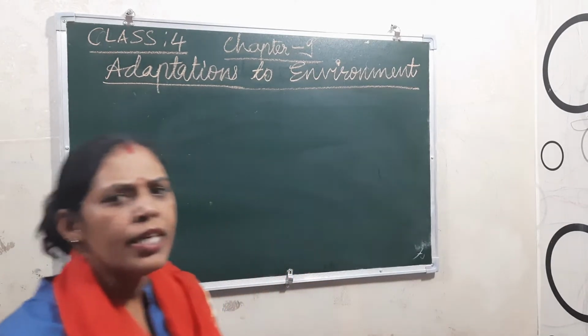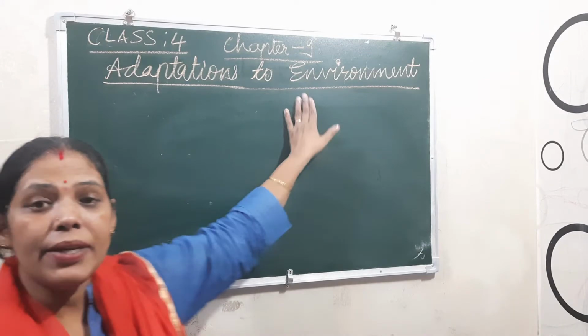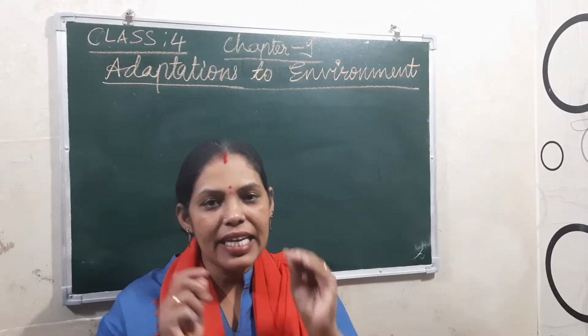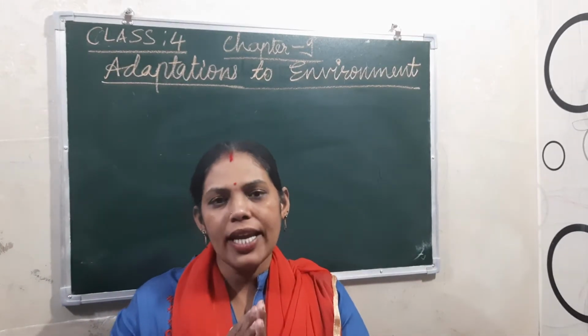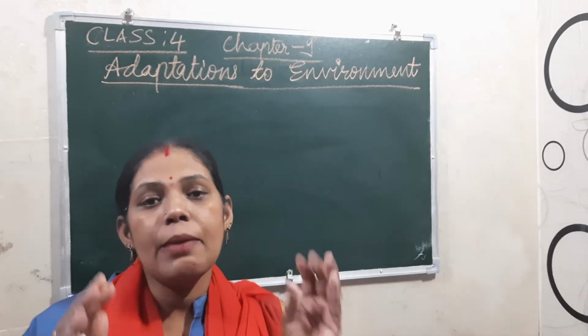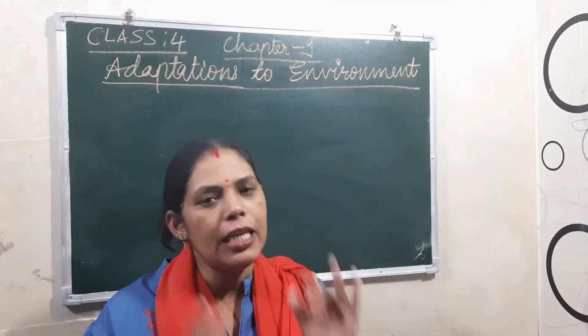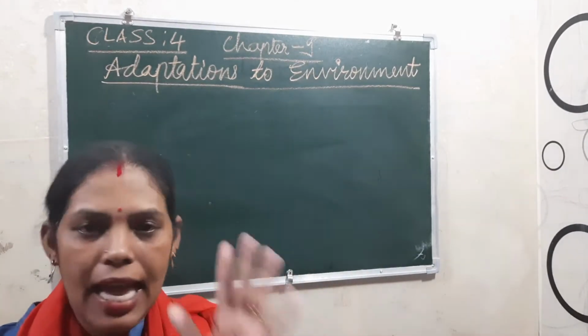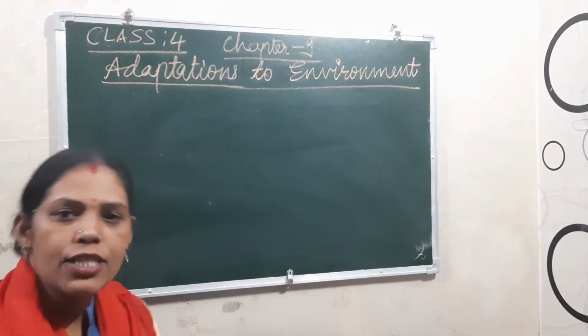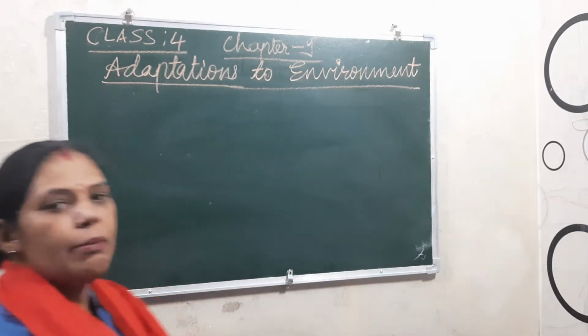Okay. Now children, what is habitat? Habitat means it is the natural home, right? The place where an animal, a plant, or an organism lives is known as habitat. On the basis of habitat, the animals are divided.